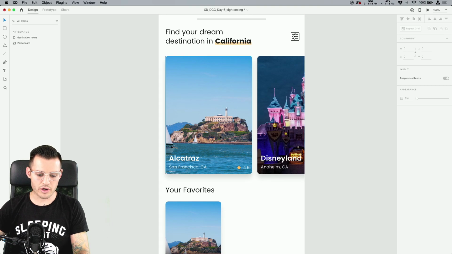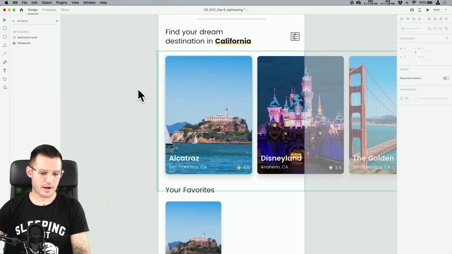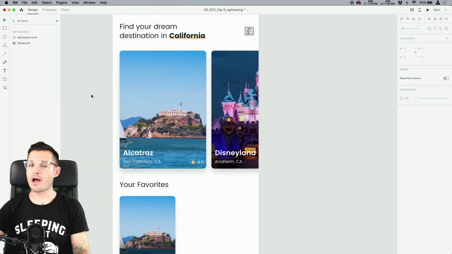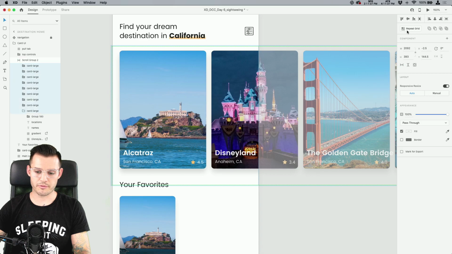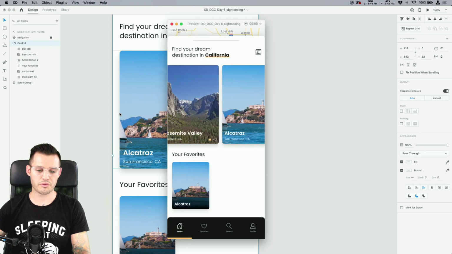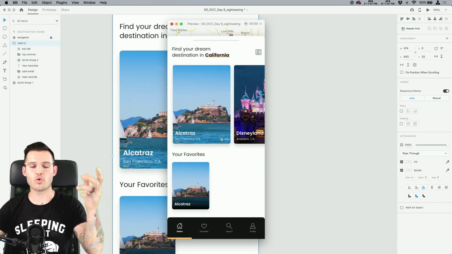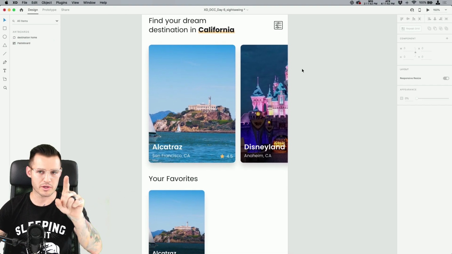So I love this card. I love the way it looks. I'm happy with it. No problems, any of that stuff. Actually, I do maybe have one problem with my repeat grid, but that's okay. I'm happy with it as it is. That means I'm going to go into my repeat grid and ungroup it from the grid. Now they're all individual elements, but they should still be in that horizontal scroll group, so I should still be able to scroll through them. That's fine with me. I'm done needing that fast thing. So that's just how I use repeat grids. Okay, keep that in mind.